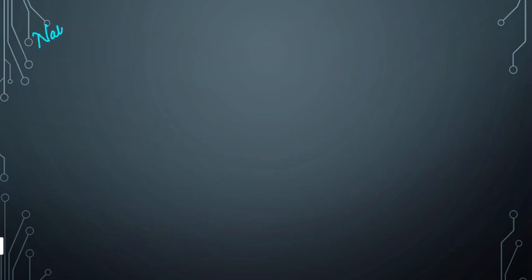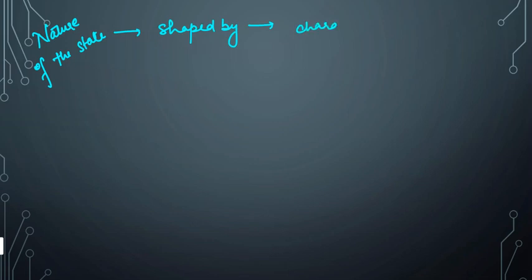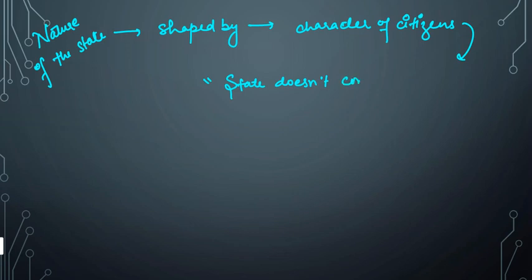This is again a very important statement: the nature of the state, according to Plato, will be shaped by the character of the citizens living in that state, right? Hence he also suggests, and this is a very beautiful statement, that the state does not come out of oak or rock.